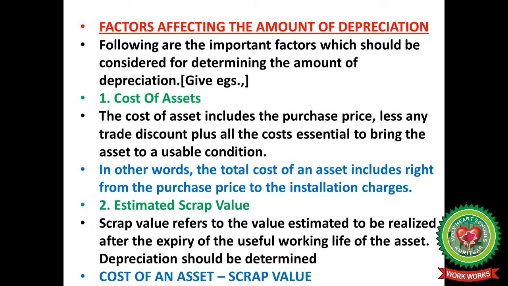First is cost of asset. The cost of asset includes purchase price less any trade discount plus all the costs essential to bring the asset to a usable condition. In other words, the total cost of an asset includes right from the purchase price to the installation charges. Suppose you buy an air conditioner, you pay the price of the air conditioner, but its installation, its fixation, and the proper starting up of the air conditioner is included in the cost of the asset.